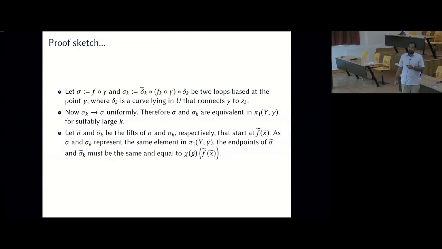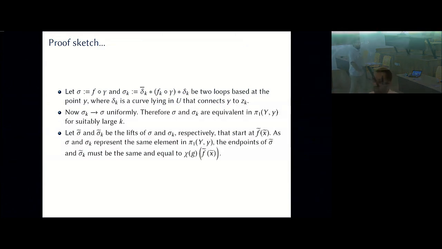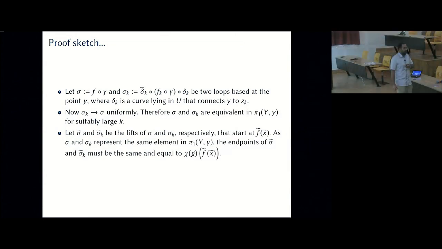Again, I have suppressed the detail here. Essentially I have Y and Zk here, and I'm saying connect by a curve delta k, but U is a coordinate ball, so you could in principle choose an extremely wild curve between Zk and Y. I implicitly assume that delta k is chosen nice enough so that delta k, as k goes to infinity, converges uniformly to the constant Y. I'm not mentioning that here, but I choose delta k in a nice way. I don't choose some wild path between the two.